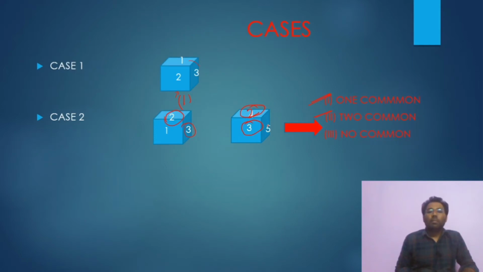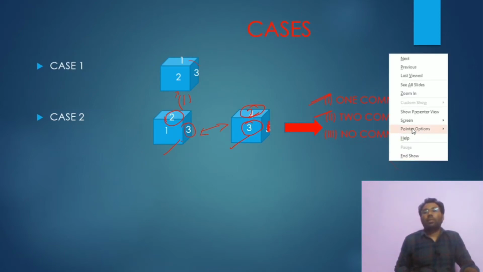Guys, tell me, will there be a 3 common case? I have written there that no common case is the next case. You understand that, but a 3 common case is not there, because this is the same dice. If 1 is also common, it means both are the same figure, same dice. So we will not consider that figure. Okay. I have to rub this.